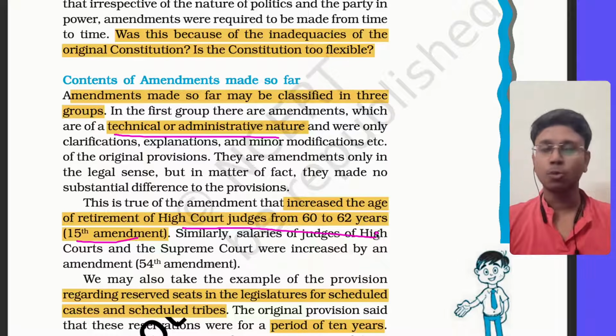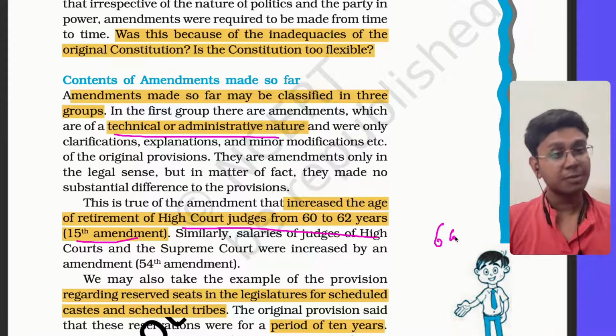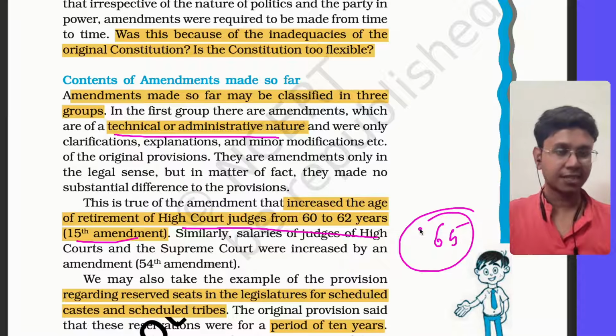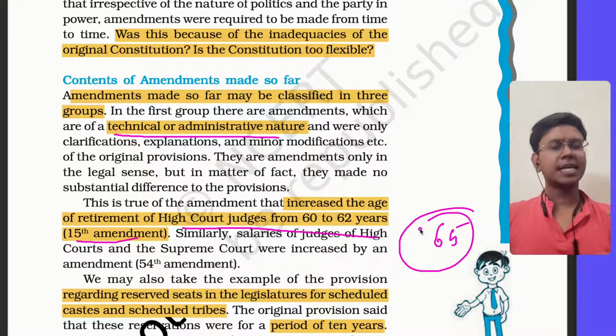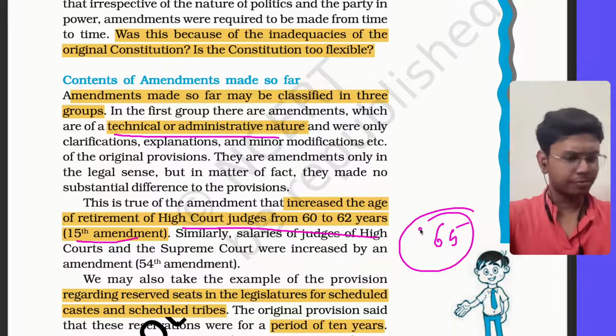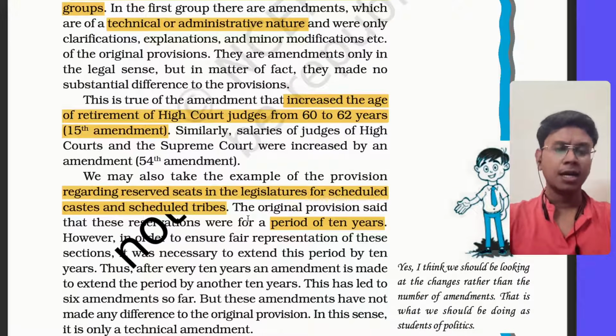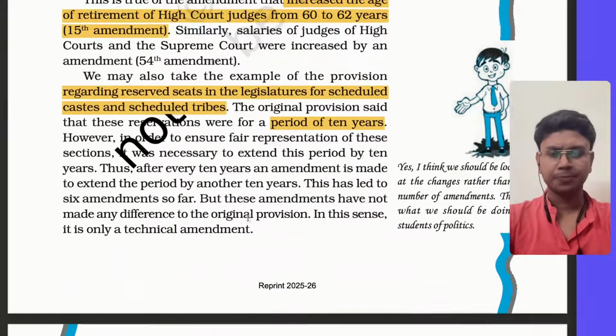It may happen that next year the retirement age of high court judges again increases from 62 to 65 years, maybe, because nowadays life expectancy is rising. So these are very technical changes. Many changes have been of this nature. Similarly, increasing the duration of reservation in legislature has been such a change, right?